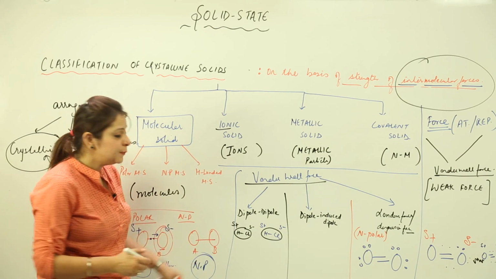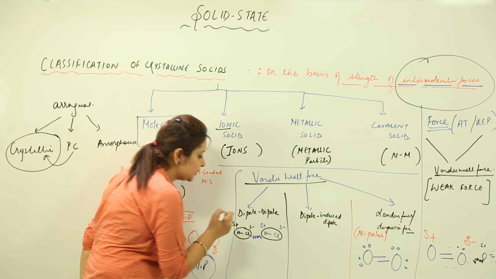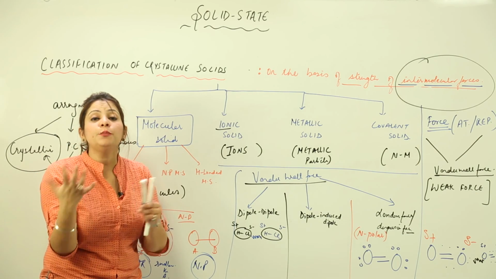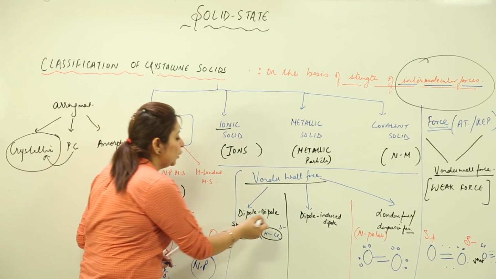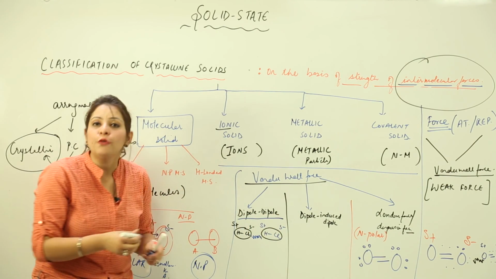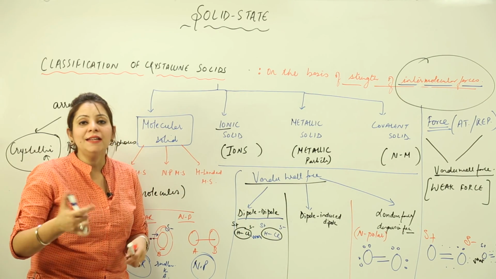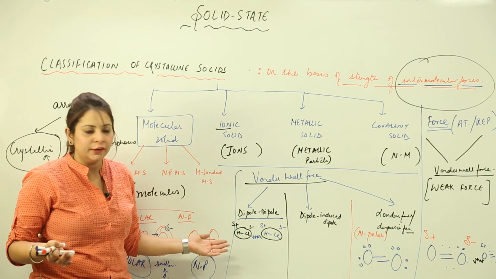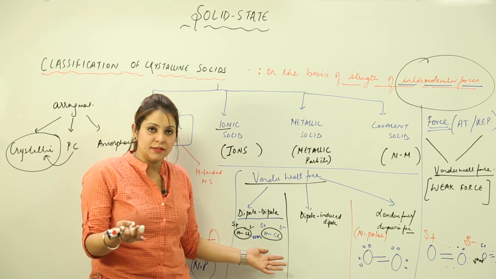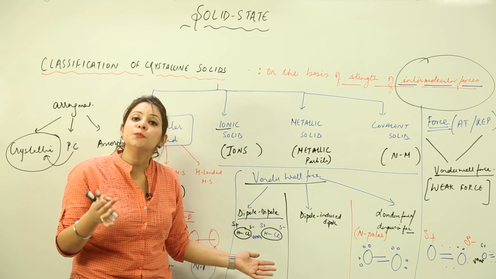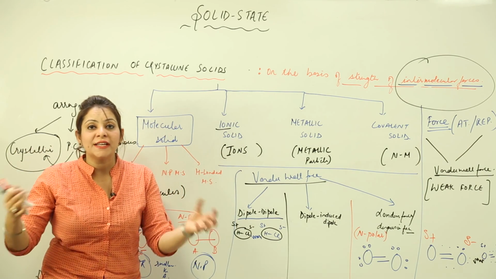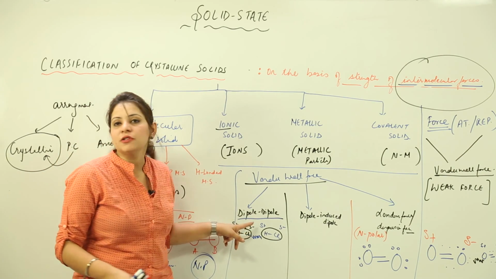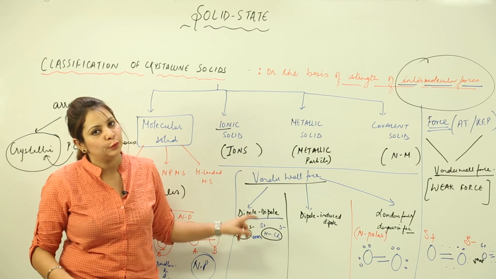So the force that exists between two polar molecules, due to the different poles facing each other, is something called dipole force. As the name suggests, in it the dipole is already present because it is polar, and in this one too the dipole is present because it is polar. So when two polar molecules exist side by side, there is a force that operates between them, and that force is called dipole force.